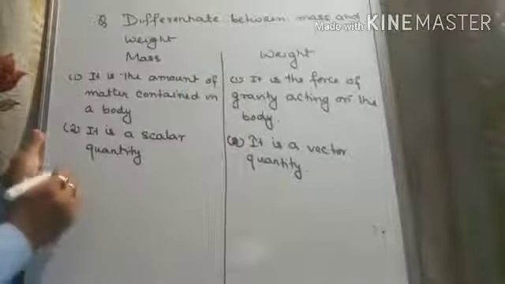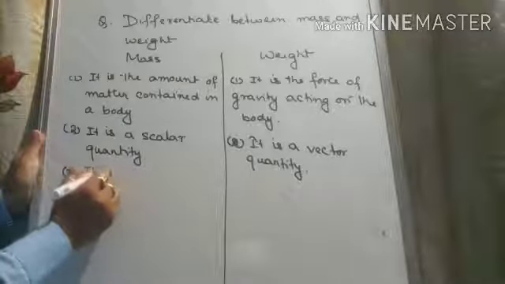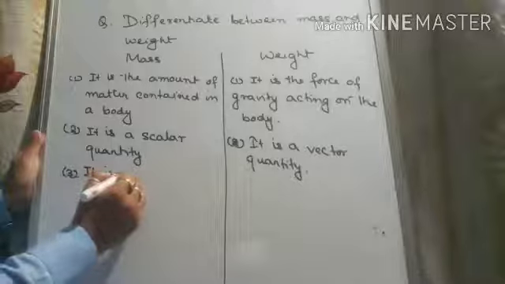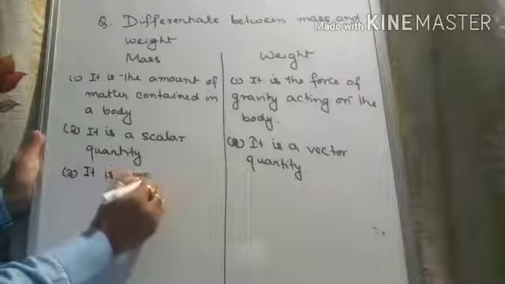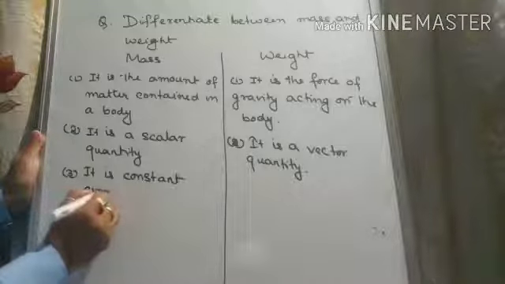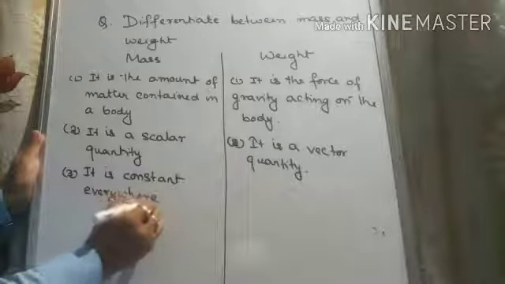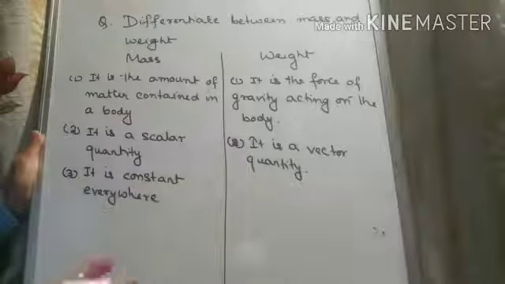The next point of difference is it is constant everywhere. Mass of a body will never change. But we know that weight W is equal to mg.